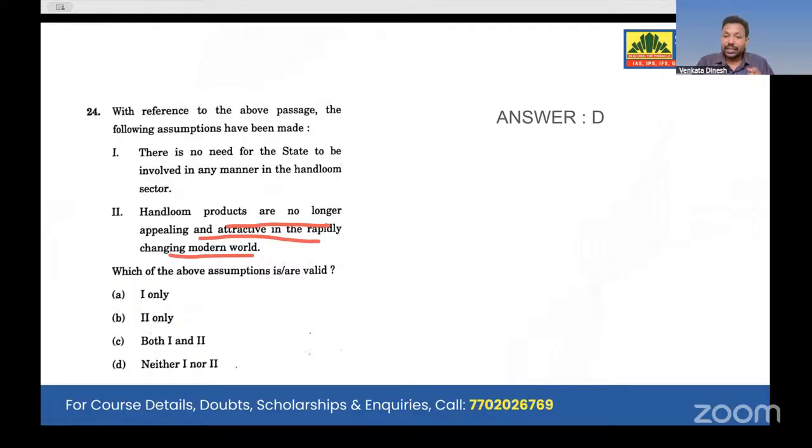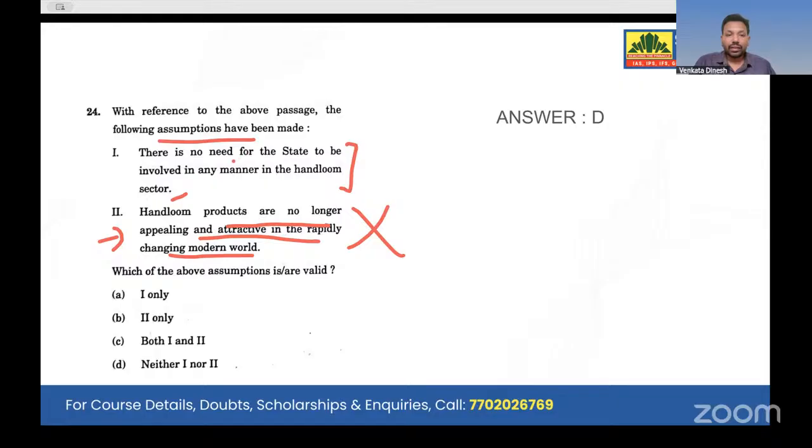The passage mentioned that large sections of the population choose to ignore handloom. Ignoring the handloom doesn't mean that it is no longer attractive. How can we make such a negative statement? If I'm ignoring you, that doesn't mean that I hate you, right? So obviously option 2 will be wrong. And option 1, if you look keenly, there is a chance of making a mistake here, because it says there is no need for the state to be involved in any matter of the handloom sector.